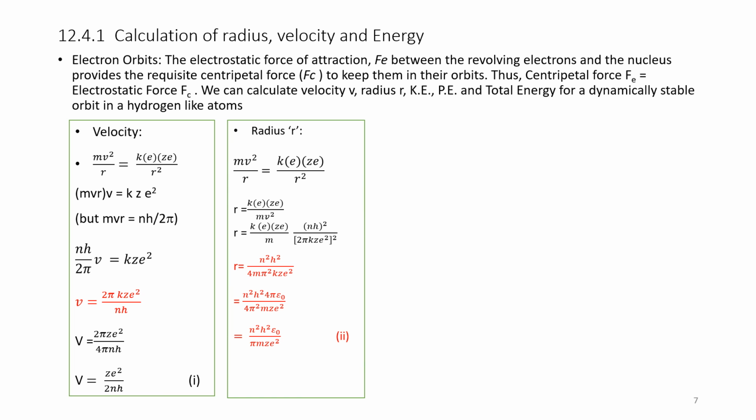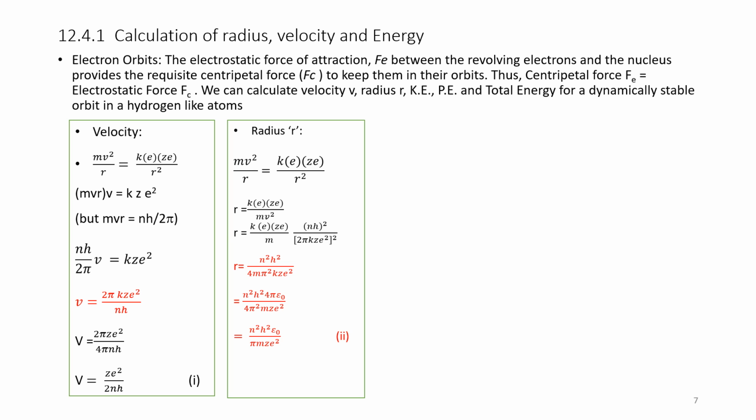Radius r. Same way here also we start with equating centripetal force with electrostatic force, same equation, but here we keep r as it is and take v in the denominator of the right hand side. Therefore, this becomes k into e Z e divided by mv square, that is equal to mv.